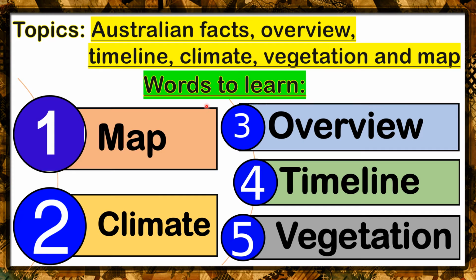And these are the 5 vocabulary words that can help us better understand our topic for today. Let's read them again from numbers 1 to 5. Map, climate, overview, timeline, and vegetation.